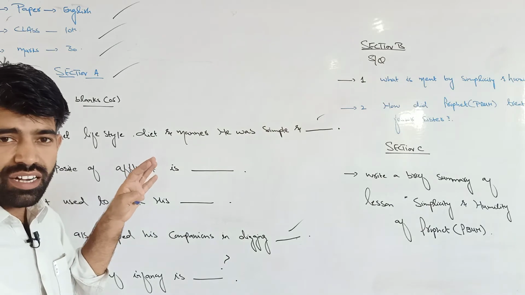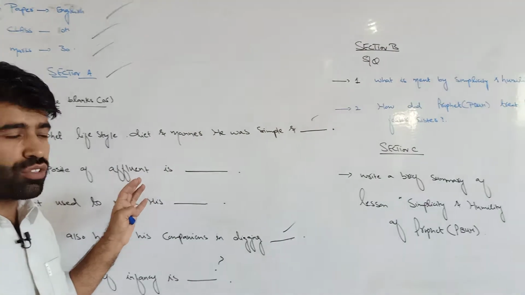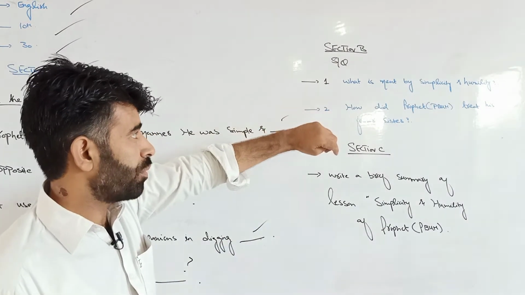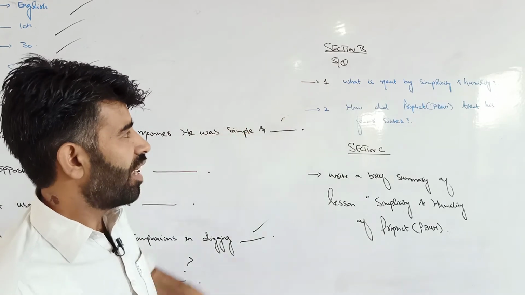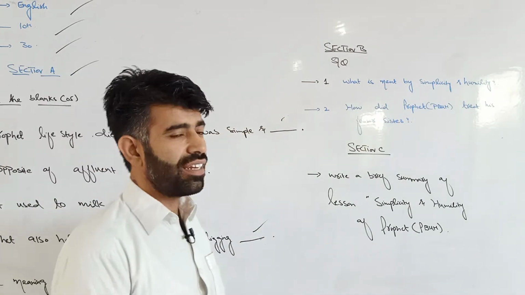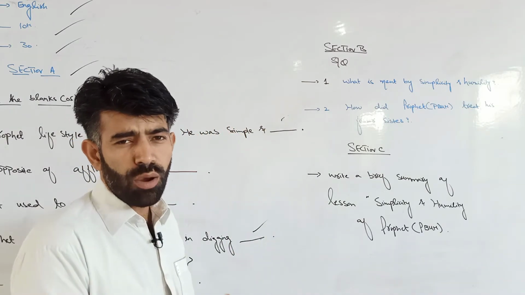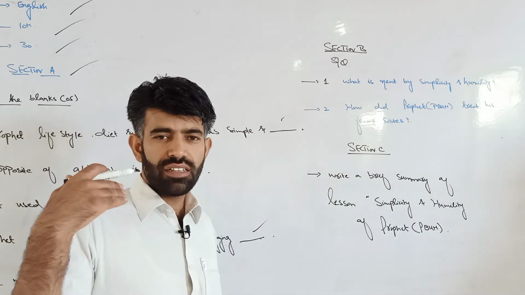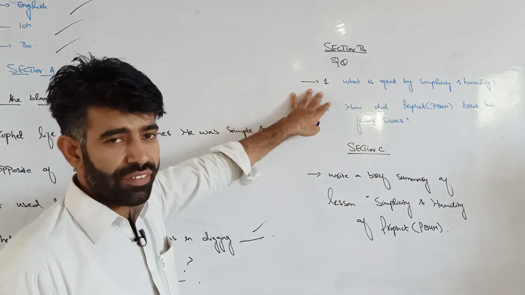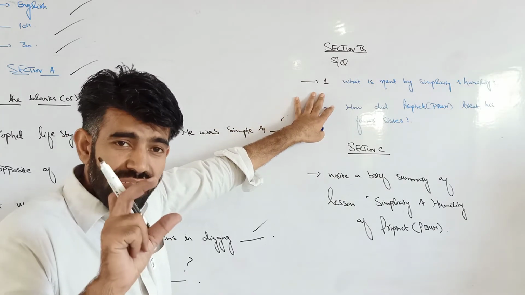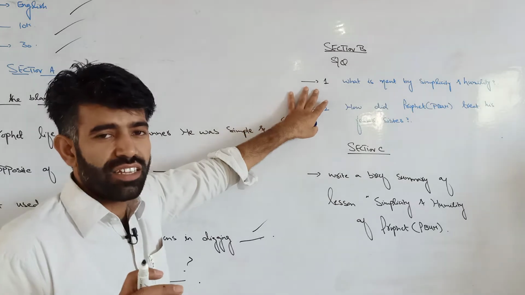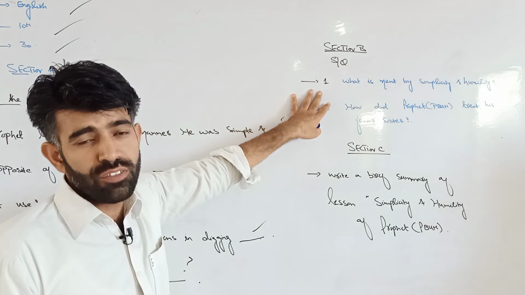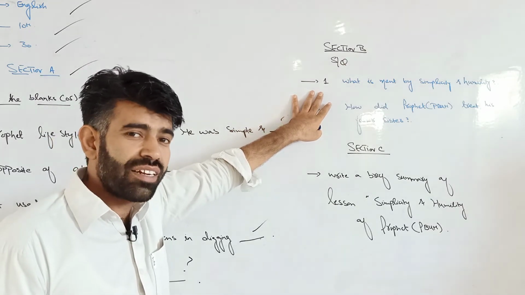So make your mind clear while reading, learning and preparing, and think about MCQs in this way. Then section B has a few questions. The first question is, what is meant by simplicity and humility? You have to write the proper answer, and if you can, add a reference at the end. The length of the answer must be correct. If you want 5 marks out of 5, you have to write at least 5 sentences, grammatically correct.